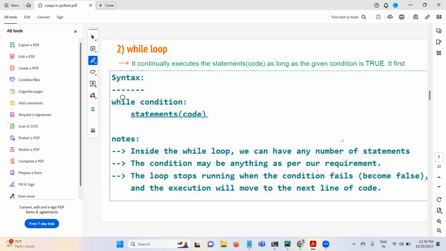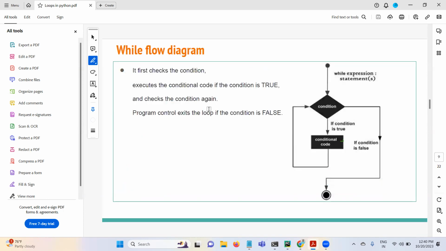If you remove while and keep if, this will become an if syntax. But if is just one expression, right? If the condition is true, the statement will execute. That's it. But here we are using while. While in the sense it's a loop statement. As long as this condition is true, this block of code keeps on executing. So let's see some examples.